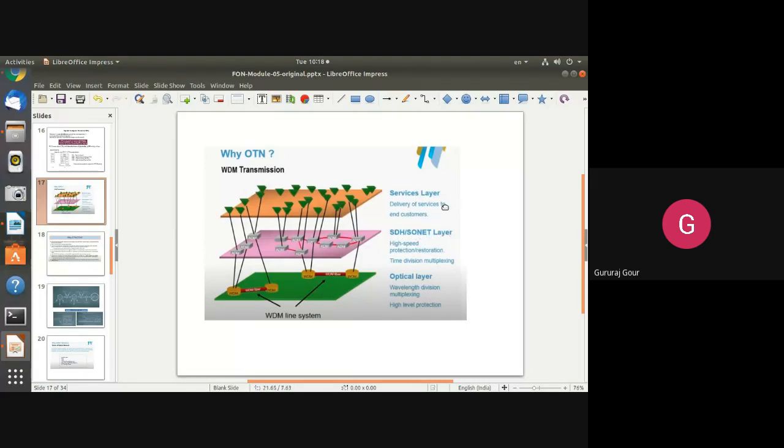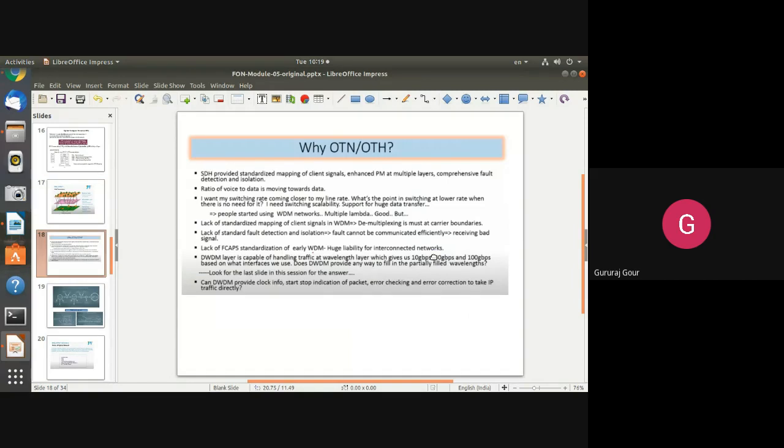In the service layer, OTN is going to provide some enhanced functionalities with the help of both the optical layer and the SDH or SONET layer. So the optical layer where WDM is there, and the SDH and SONET layer, are acting like backbones, you can say. They have some drawbacks. They are acting like pillars for this OTN. So what are the reasons that OTN or OTH evolved?